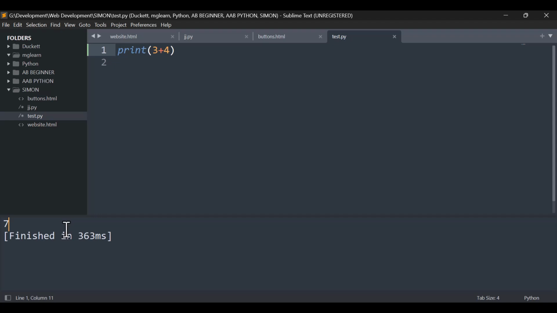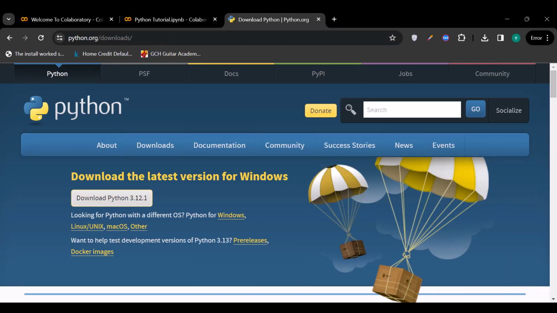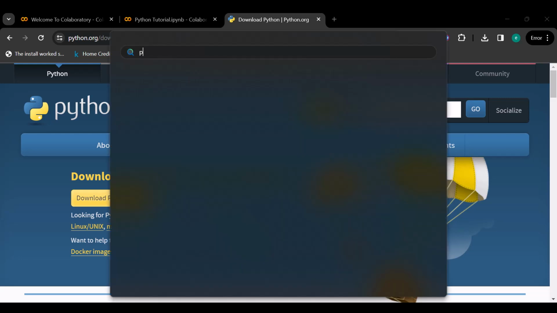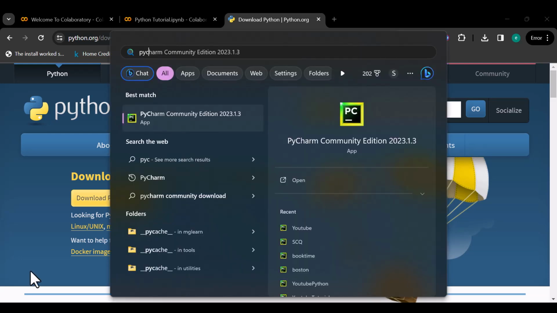Now, I advise you for large scale programs, do not use Sublime Text, because you may run into some issues where you need to refactor some code. IDEs like PyCharm, that I showed you guys, are really large scale applications that come with more libraries, that when you're building stuff like graphical user interfaces, really come in handy.